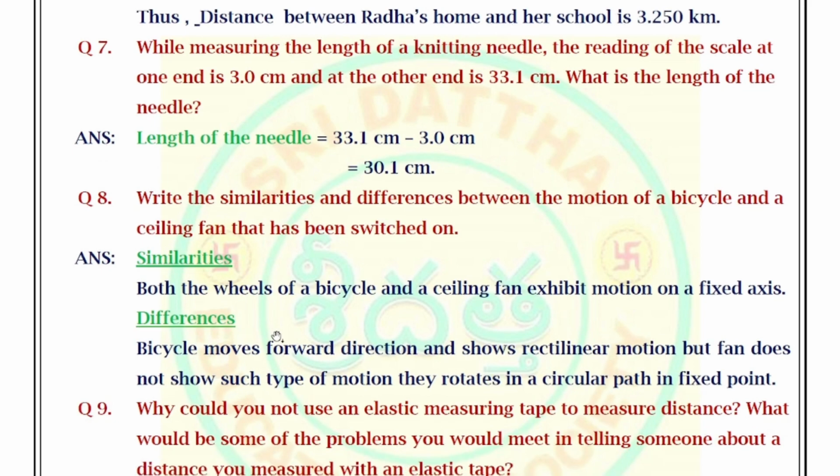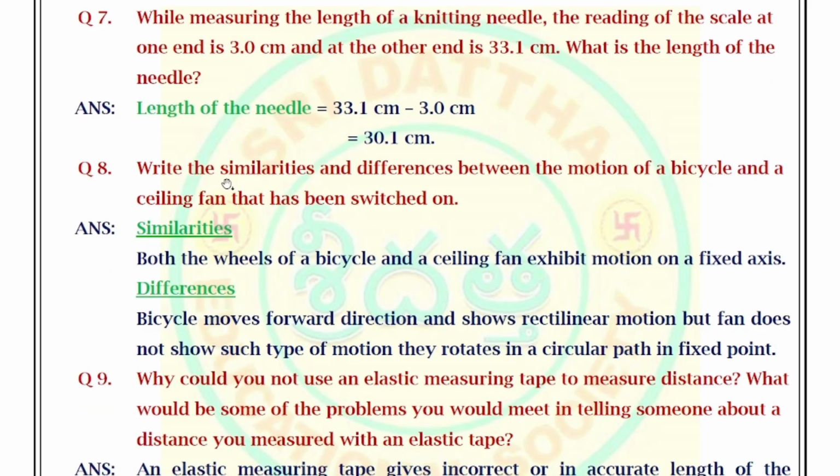Next, move on to the 8th question. Write the similarities and differences between the motion of a bicycle and a ceiling fan that has been switched on. Answer: Similarities: both the wheels of a bicycle and a ceiling fan exhibit motion about a fixed axis.